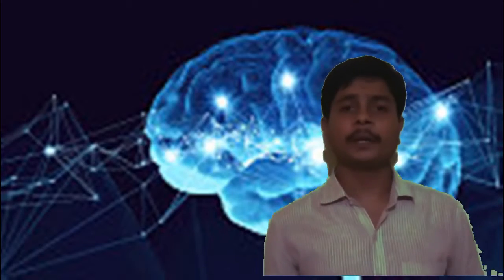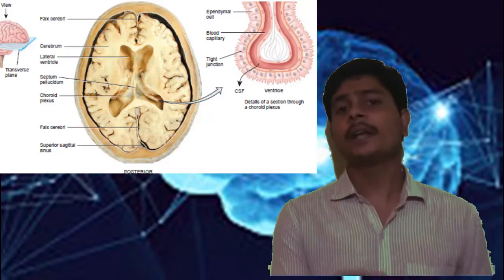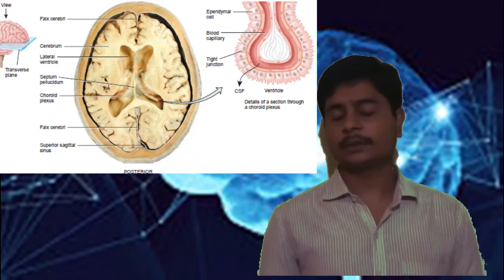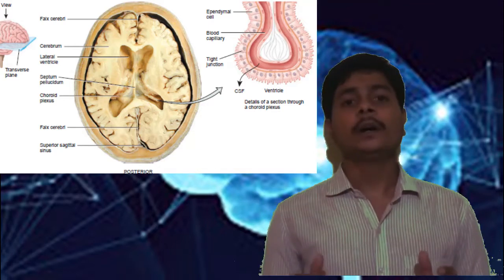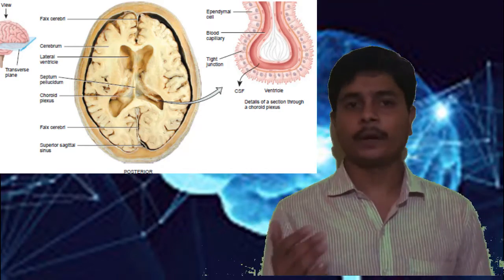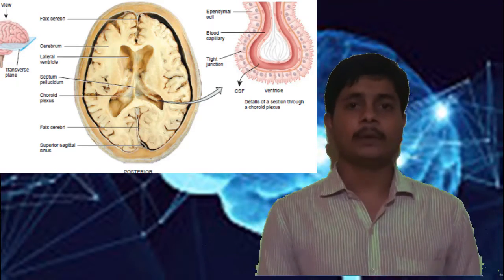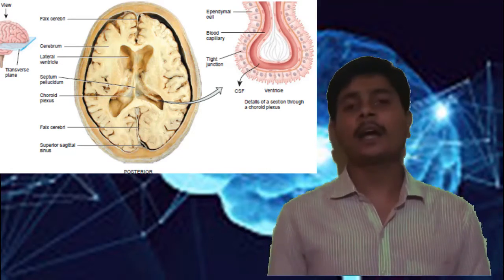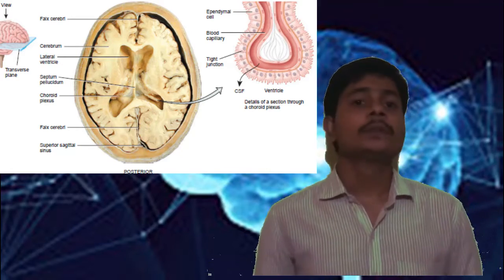All the cavities present in the brain are filled by the cerebrospinal fluid, which is also called CSF. The ventricle present in the cerebrum is called the lateral ventricle, and the roof of the cerebrum is called the pallium, and the surface of the hemispheres is also called the cerebral cortex.